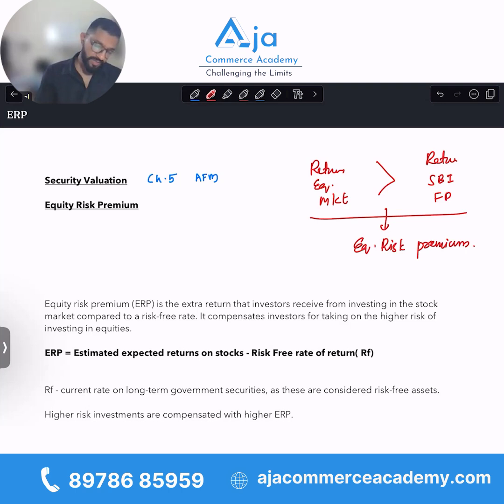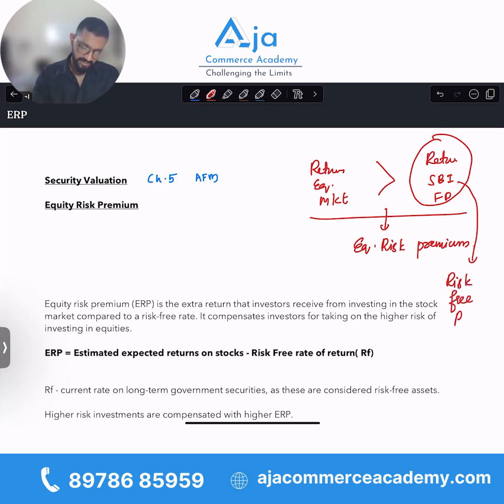The return which we get from an equity share is much higher than the return from an FD. So this, I would say, is a risk-free return. And that differential return, or the excess of return which we get from a share, is known as equity risk premium.